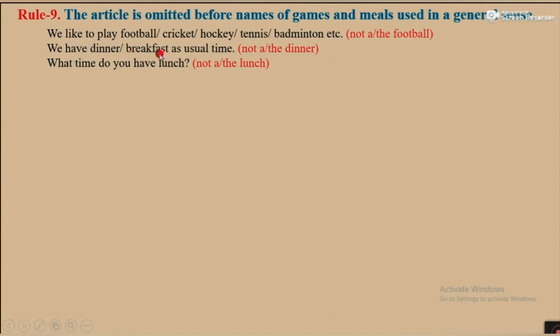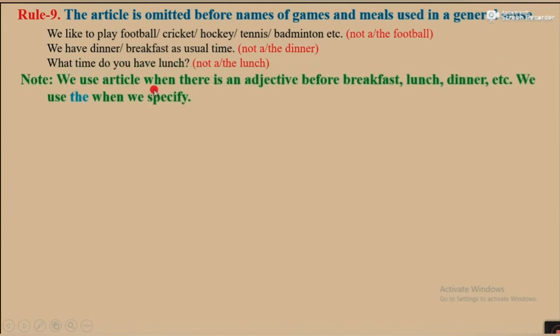We have dinner, breakfast at the usual time, not the dinner or a dinner. What time do you have lunch? Not the lunch. Okay? So we do not use article before games, names of games, and before names of meals.